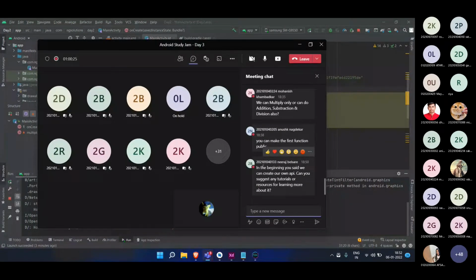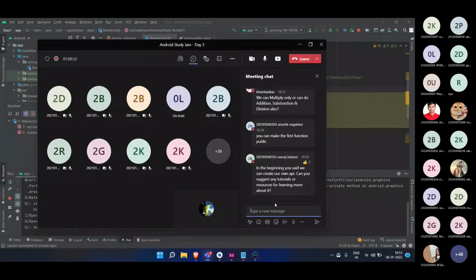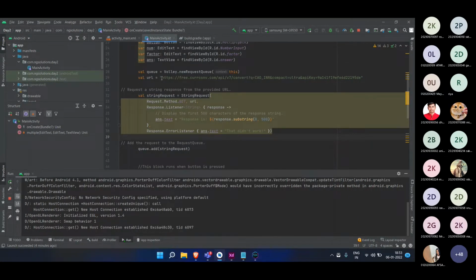In the beginning you said we can create our own API. Can you suggest any tutorial or resource for learning more about it? See, there are many platforms where you can develop the API. Like there is Flask, or you can have your own Node.js server, means have a server and deploy Node.js files over there. To learn about this, you can go for YouTube tutorials. Just search on YouTube like how to make API and all that. So that is the thing.